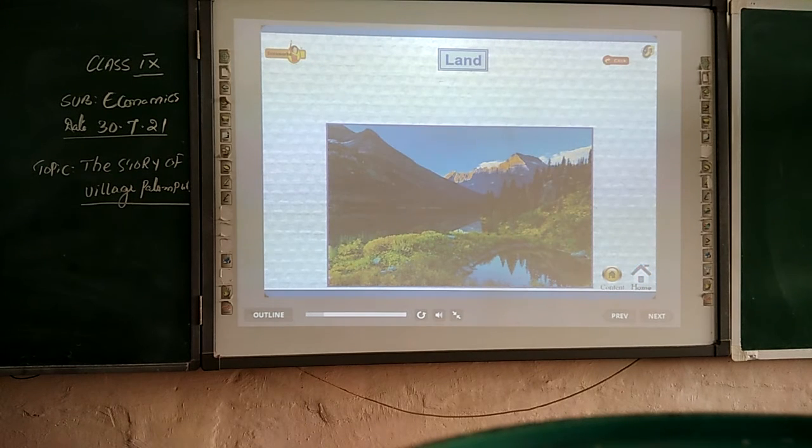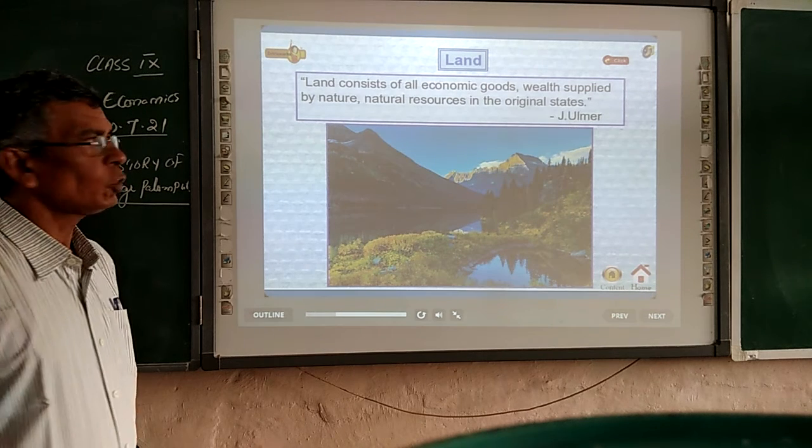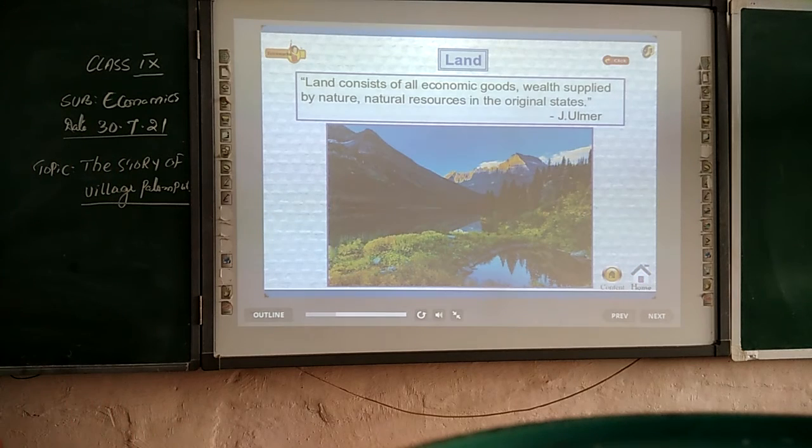Land. According to J. Ulmer, land consists of all the economic goods, wealth supplied by nature, the natural resources in their original states.